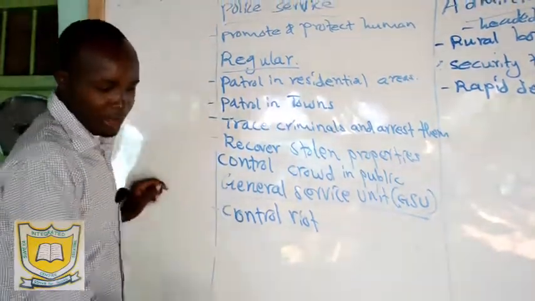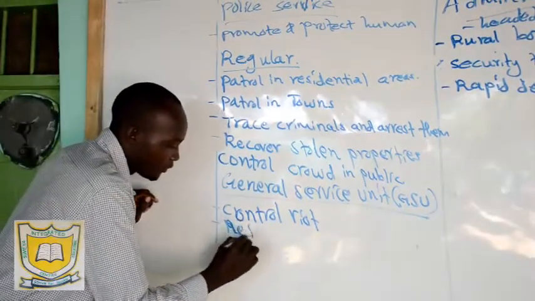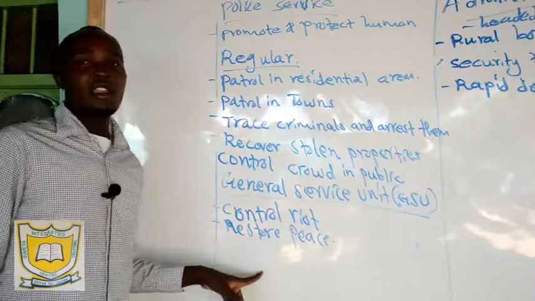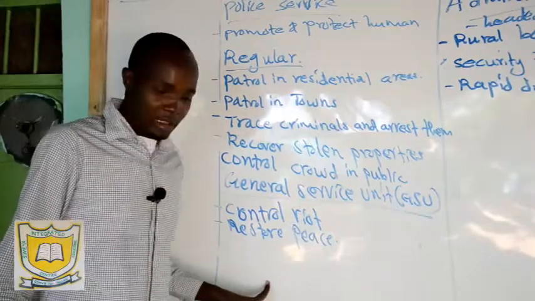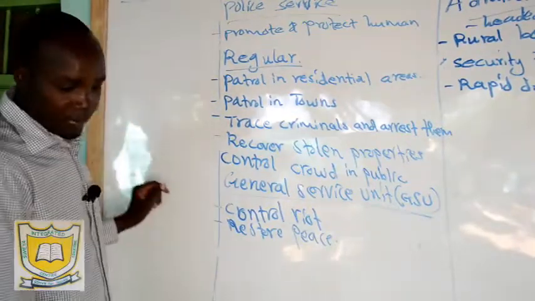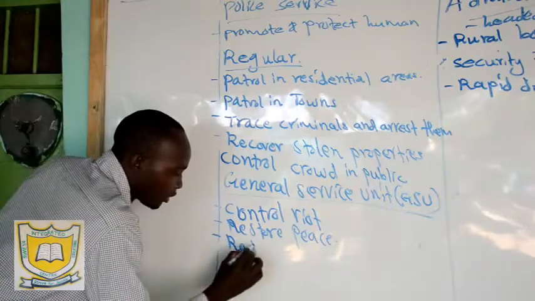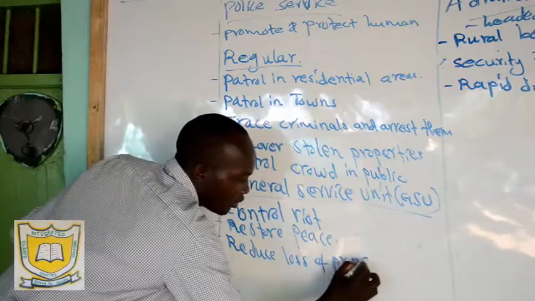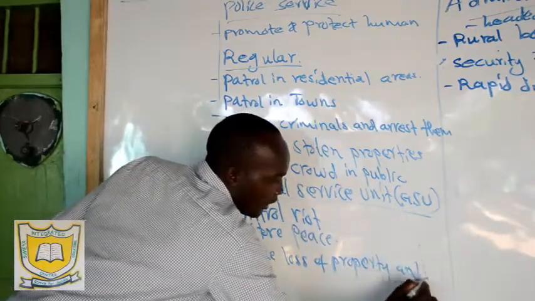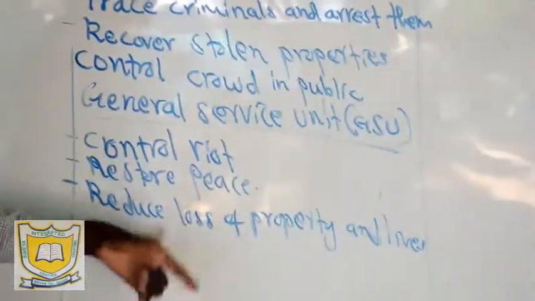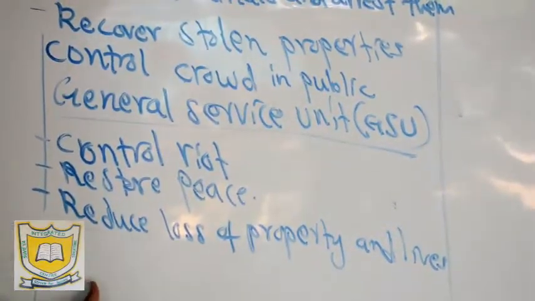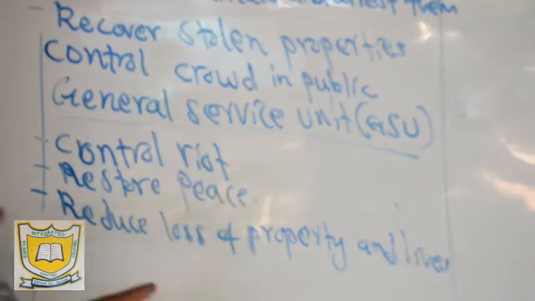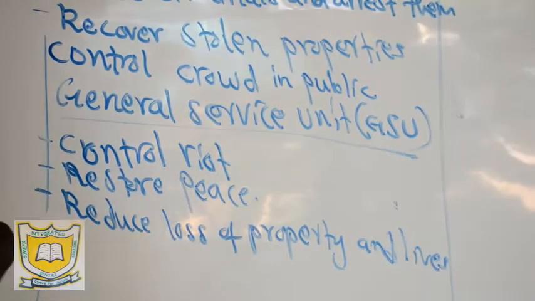Then we have restore peace, law and order. They restore peace where people are fighting. So they ensure that there is peace where people are fighting. So that is number two. Then they reduce loss of property and lives. So maybe people are fighting and killing one another, they are destroying property. These people will come, and when they come, we shall see that property has been restored, and also loss of lives will be limited because they will come to restore peace and order.